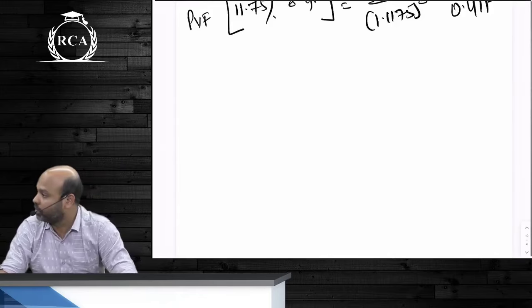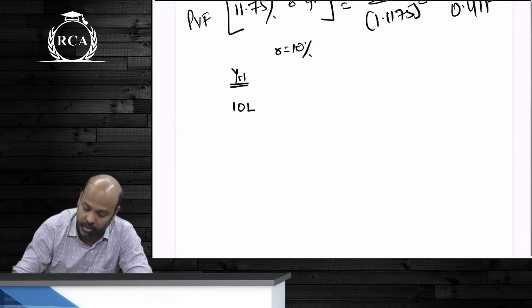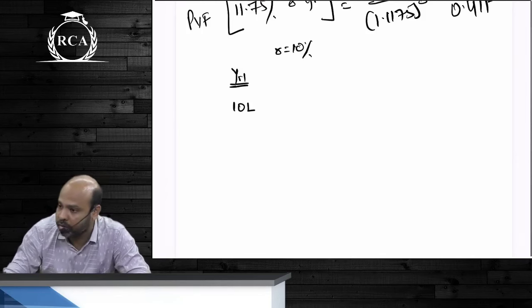Now how we use present value factors is to directly compute present value of cash inflows. Let's say beta that after a year you're going to receive an amount of 10 lakhs. The rate of interest is 10%. How do I compute the present value of this? I will write 10 lakhs divided by 1 plus 0.1 whole power 1 only.